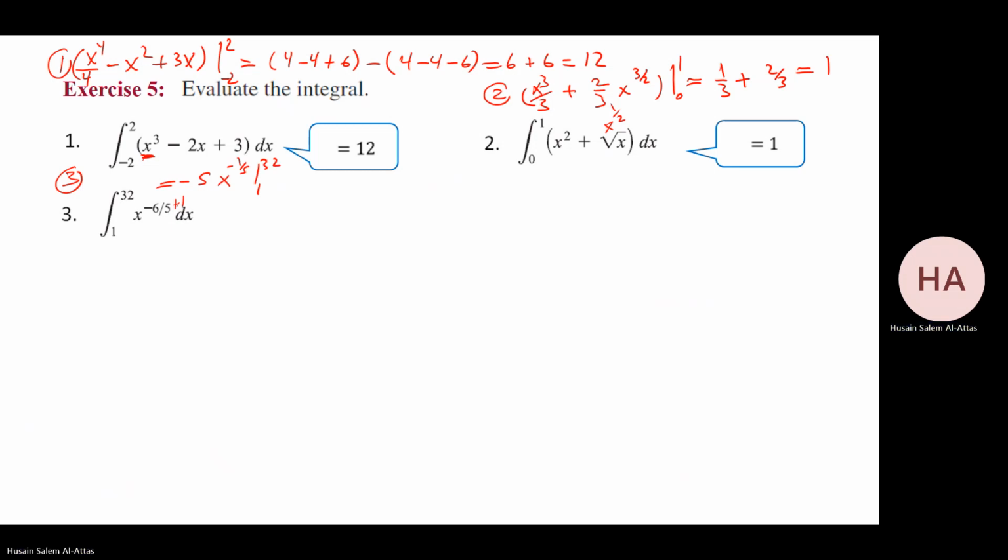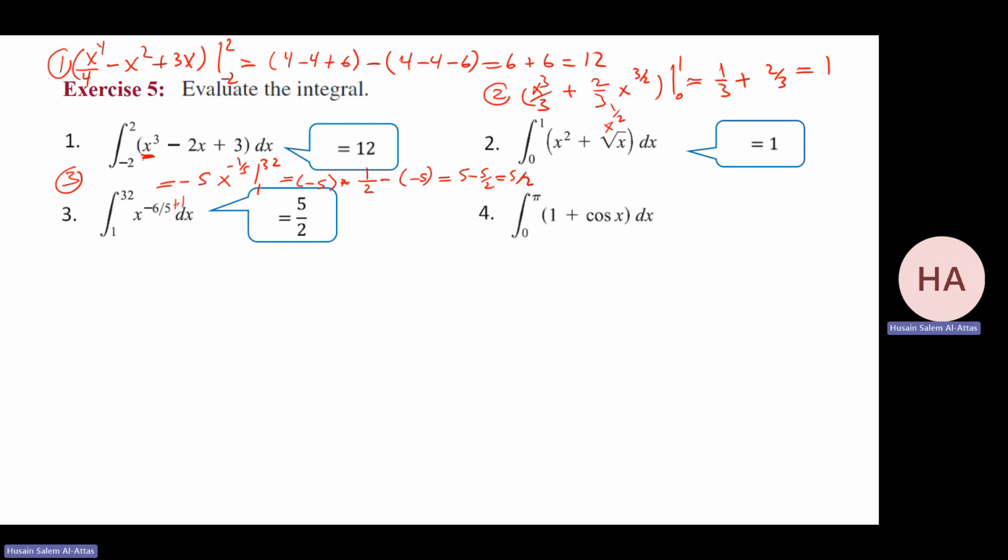Then minus 5 times 1 minus 5 over 2, so that will be 5 minus 5 over 2, which is 5 over 2. And that is the answer, 5 over 2.